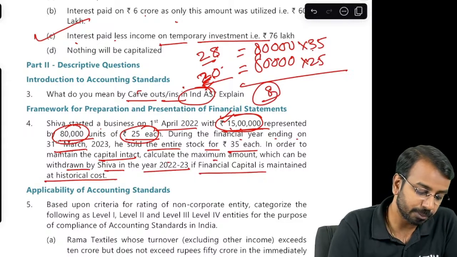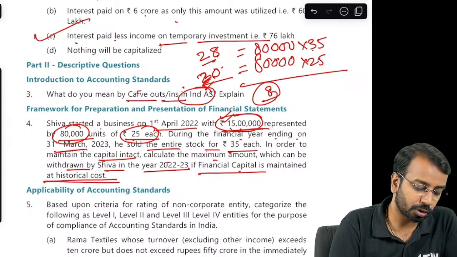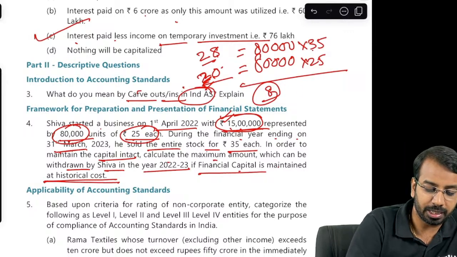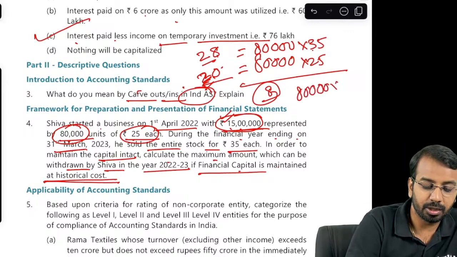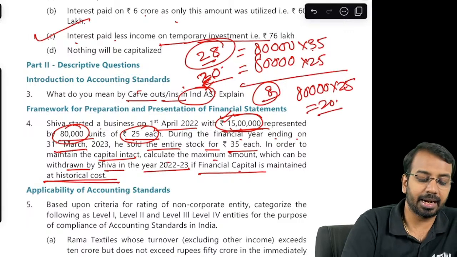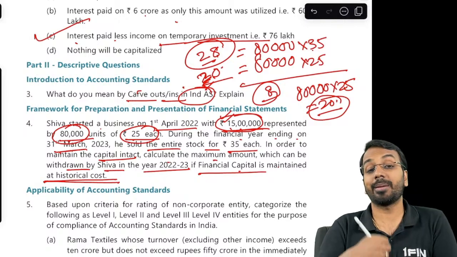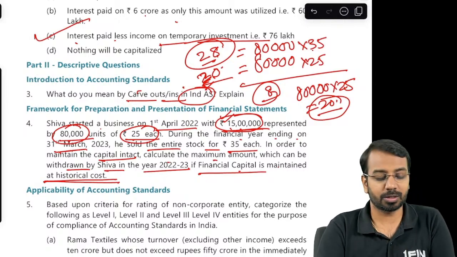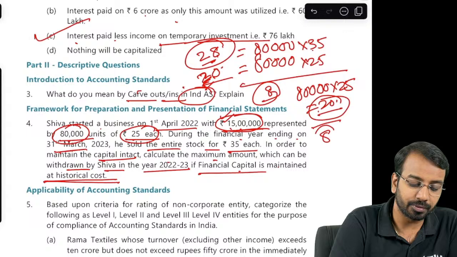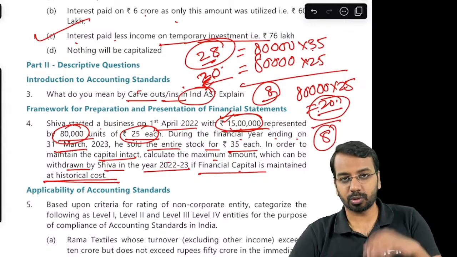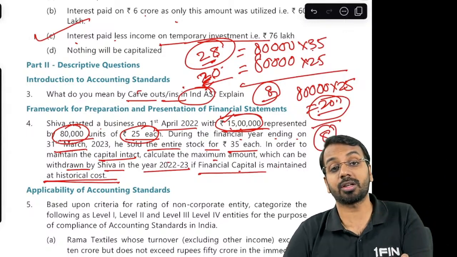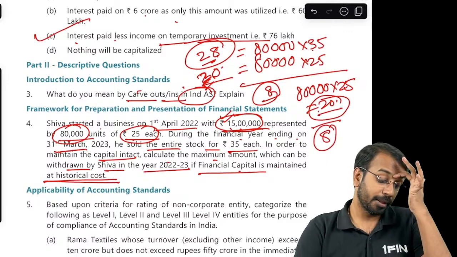Now the question says, if financial capital is maintained at historical cost means how much do I need? I need 80,000 into 25, that is 20 lakhs. I have 28 lakhs in hand. So I need only 20 lakhs because I am maintaining it at historical cost. So 28 minus 20, I can withdraw up to 8 lakhs. So that my capital at historical cost is intact. Okay.